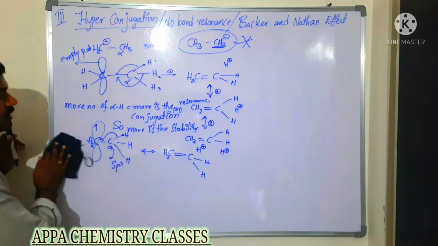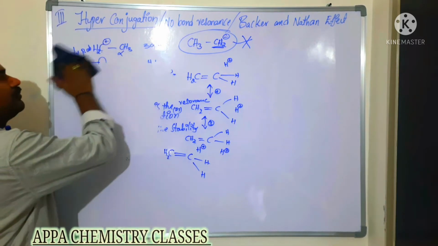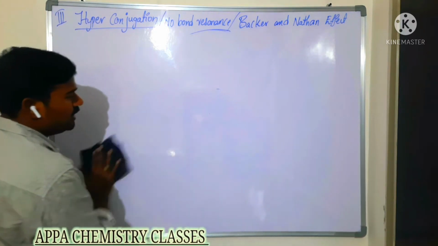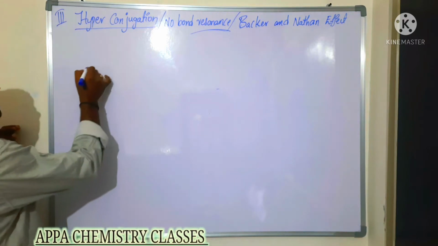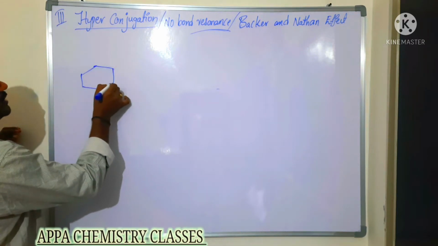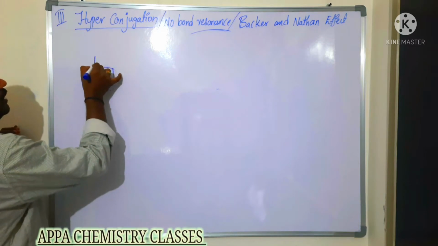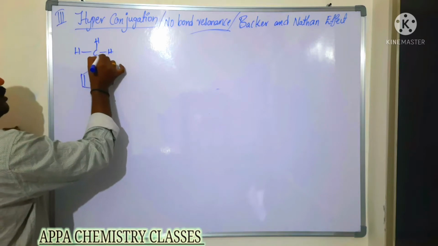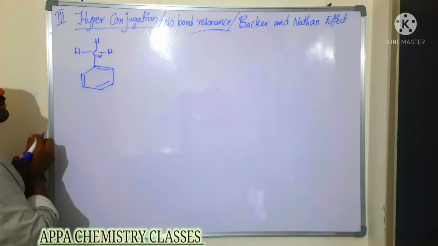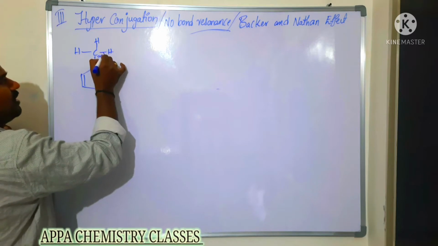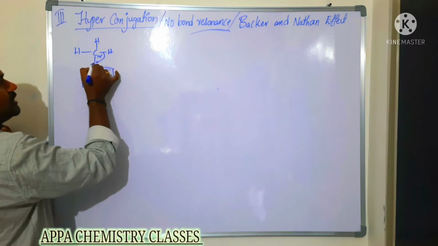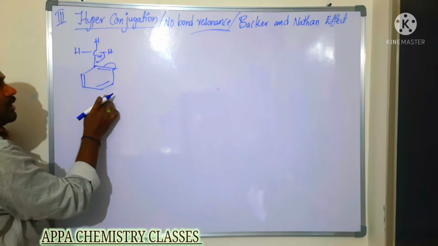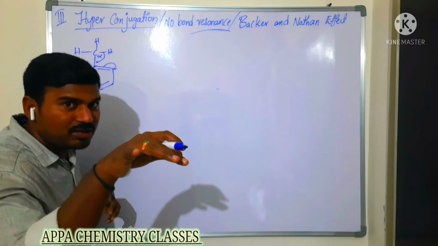In the same way, you can get no bond resonance in alkyl benzenes also. You can take this alkyl benzene, methyl benzene, also called toluene. Which contains how many alpha hydrogens? 3 alpha hydrogens are there. Whenever this alpha carbon containing hydrogen is involved in resonance, it increases the electron density at ortho and para positions, which we had seen in the mesomeric effect.